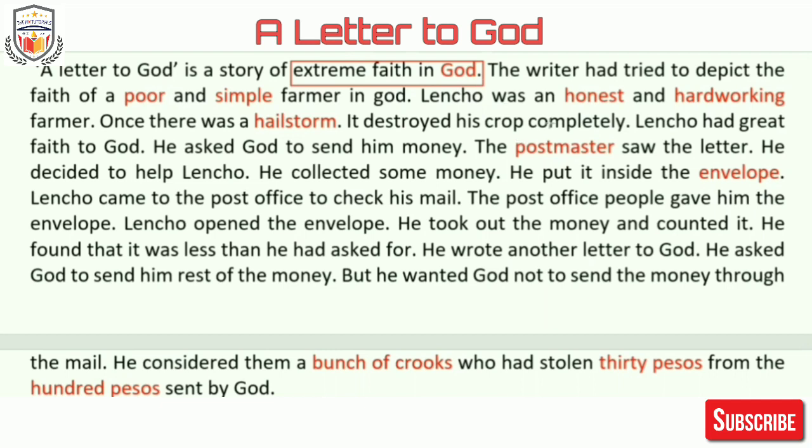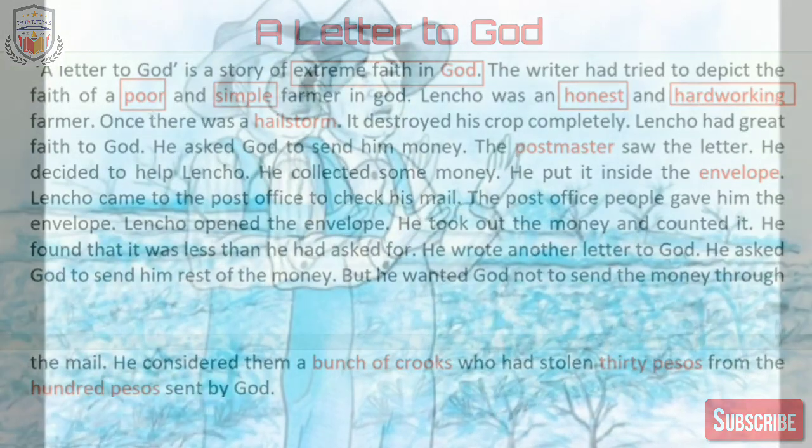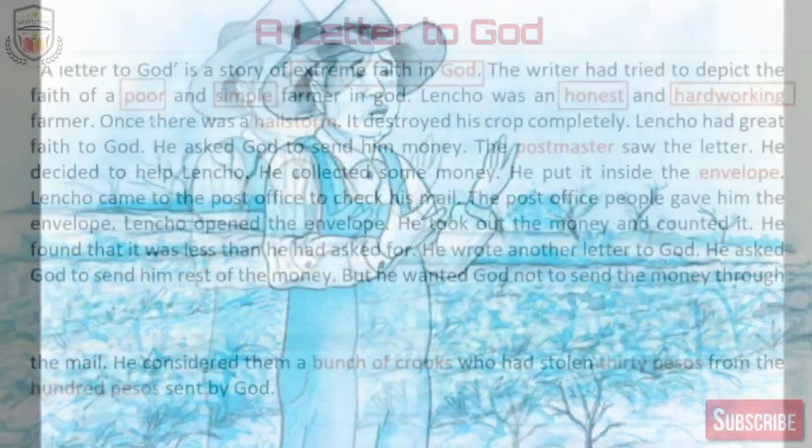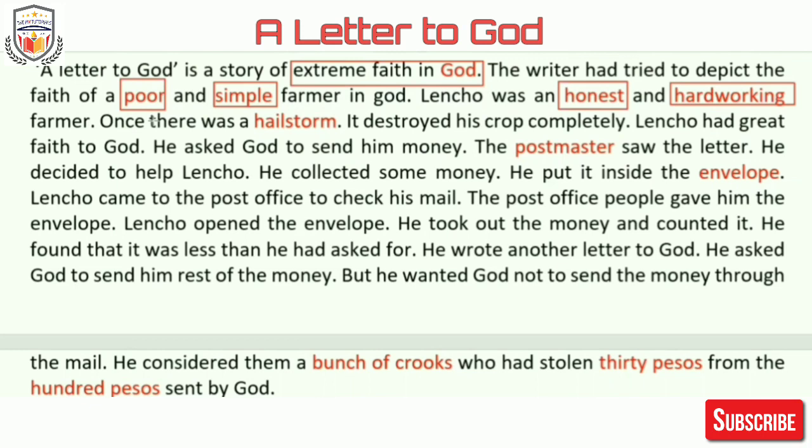Lencho was an honest and hardworking farmer. He was poor and simple. So these are the adjectives used for Lencho. Once there was a hailstorm. It destroyed his crop completely. Lencho had great faith in God. He asked God to send him money. The postmaster saw the letter. He decided to help Lencho.